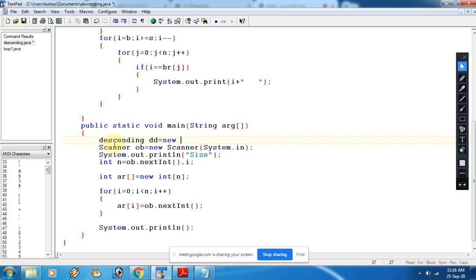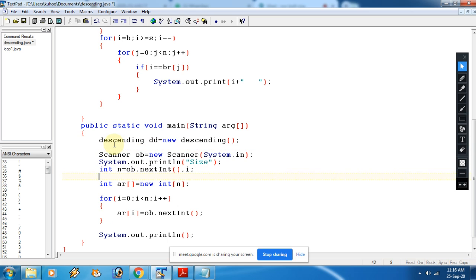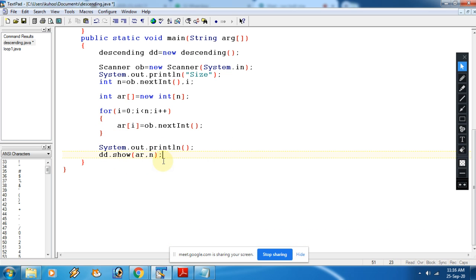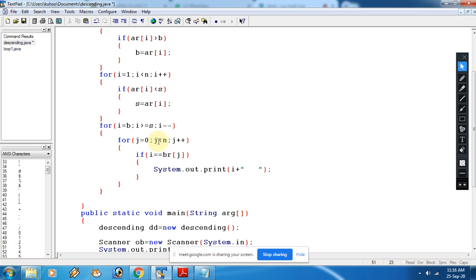dd equals to new. Is it okay? After that we need to call a method. So for that, dd dot show, and what we are passing, the variable name, that is your array, and the size, that is n here. Now we need to execute this program. Before executing you can cross check.